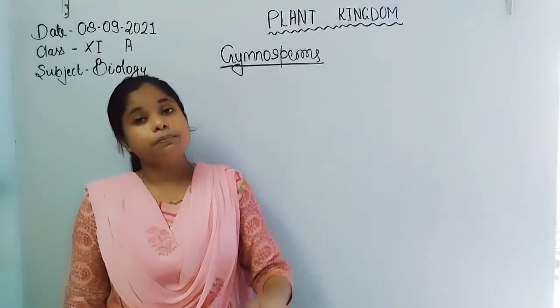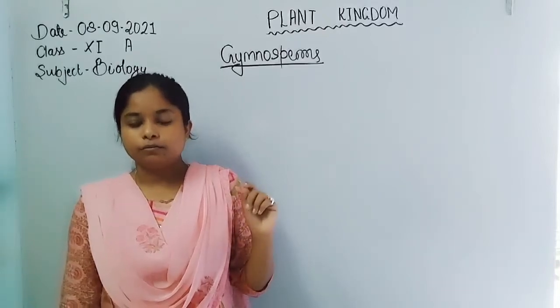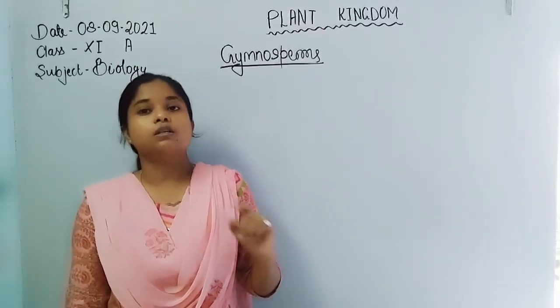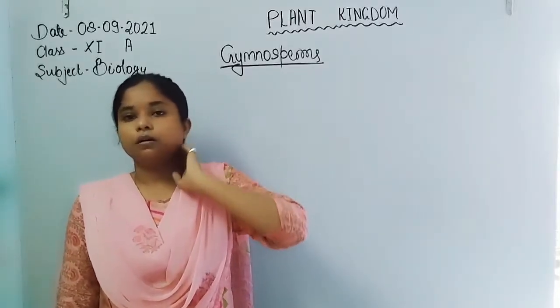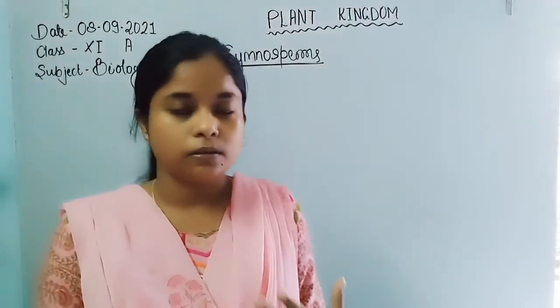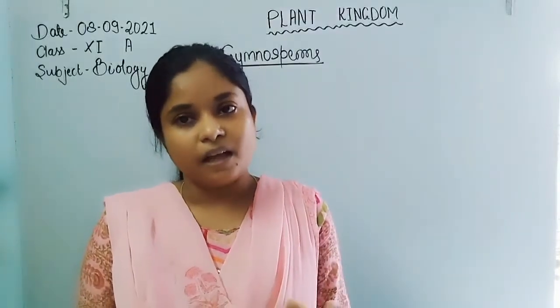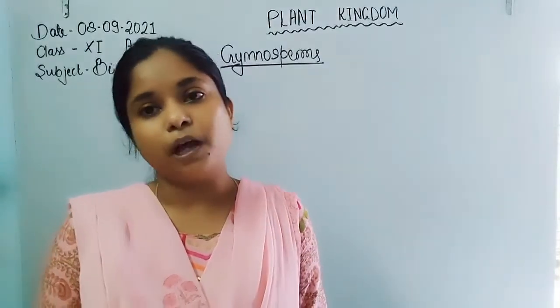They also have root-like, leaf-like or stem-like structures, but not true stem, root and leaves.